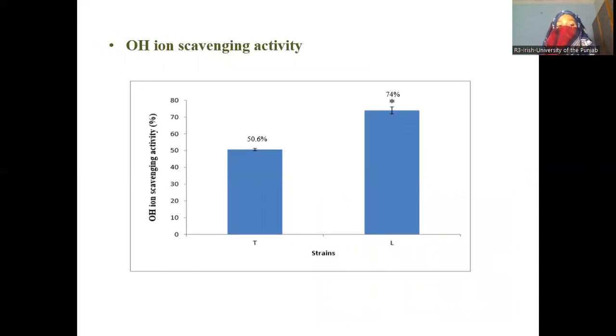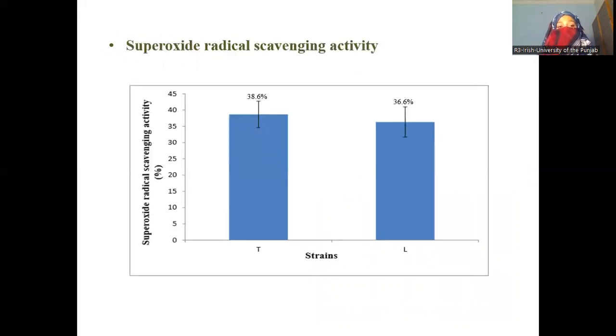In OH ion scavenging activity, the leopard is giving 74% while the tiger strain is giving 50.6%. In superoxide radical scavenging activity, both are giving approximately 36.6 and 38.6%. There is not much difference in the activity of both strains.